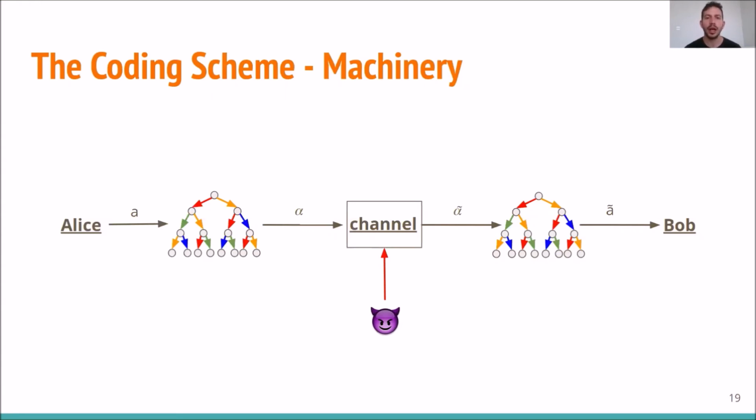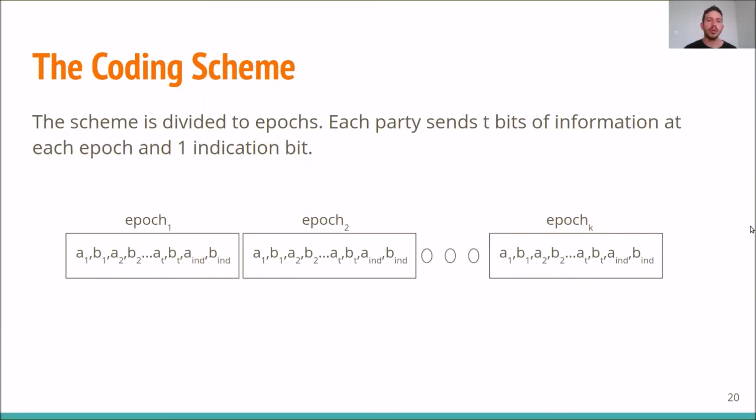This machinery allows the reduction that we saw in the previous slide. In the previous slide, we saw how tree codes came in handy and how they helped us recognize the corruption that happened across the channel. But of course, this is not enough in order to construct the scheme that we wish for.